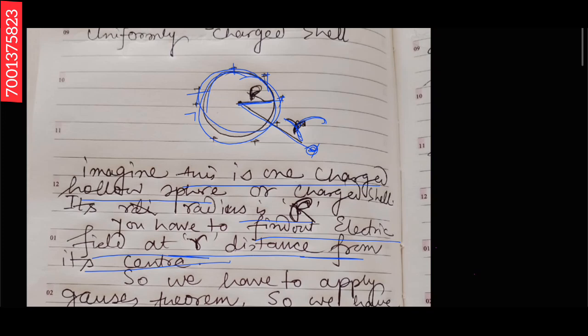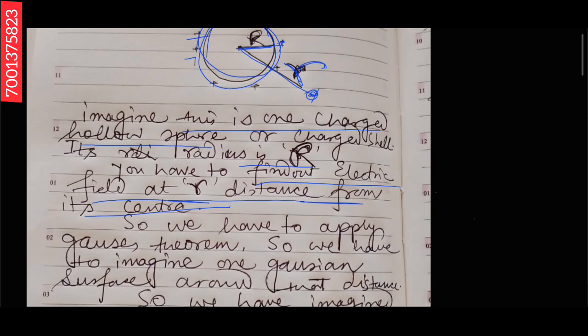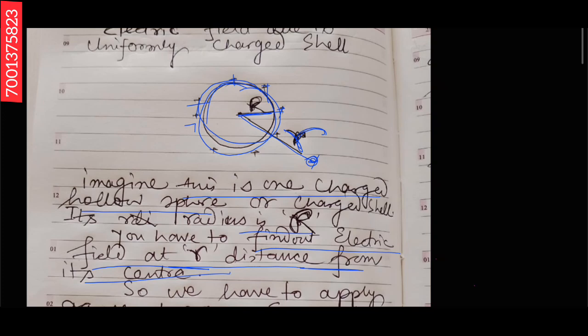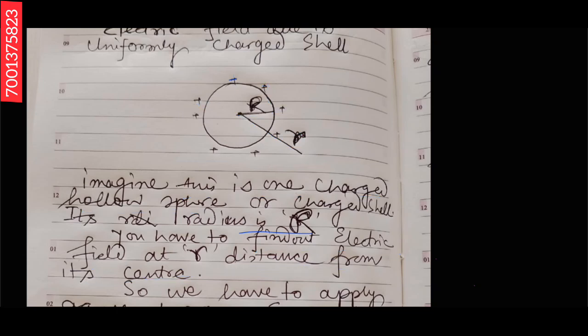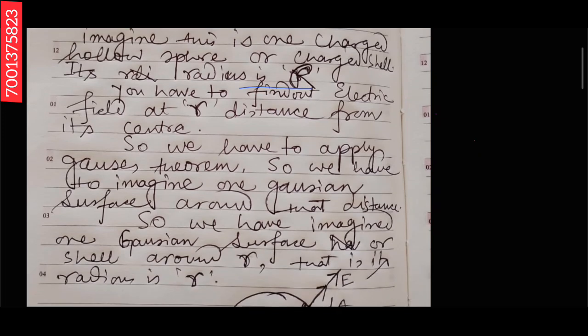How can we find out this electric field? We have to apply the Gauss theorem, and for that we will imagine one Gaussian surface around that point. What type of Gaussian surface? We have to imagine this Gaussian surface around this point, at distance r from the center. Got it? So we have imagined the Gaussian surface and we will apply the Gauss theorem.